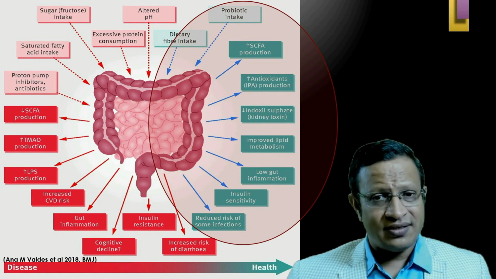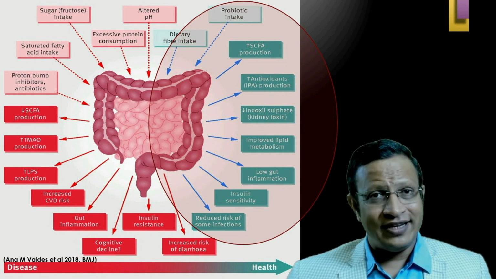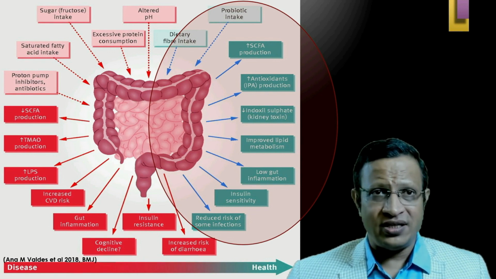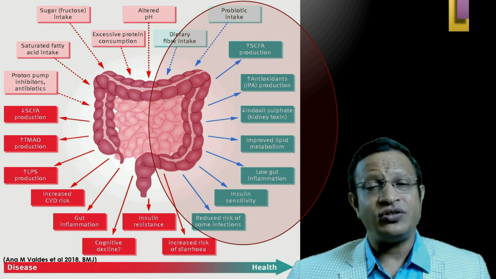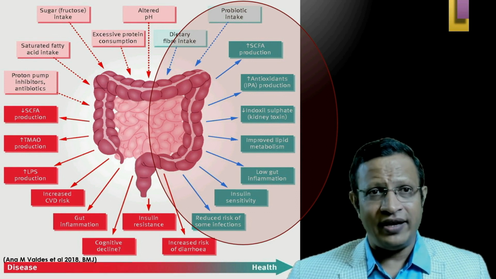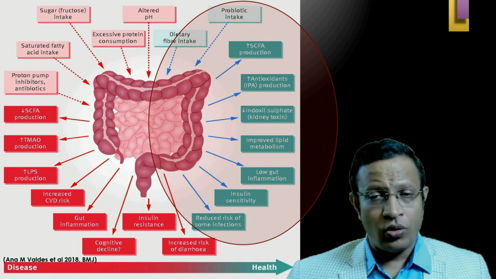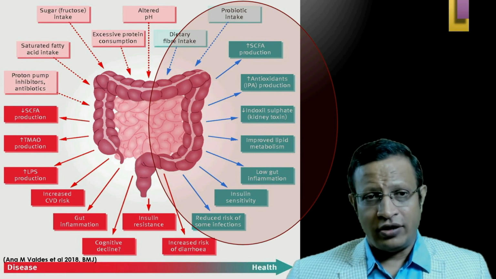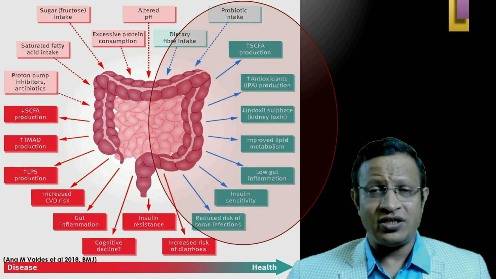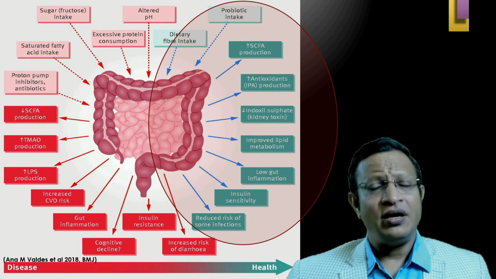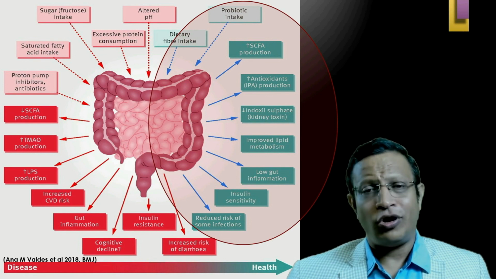What are those diseases? At the end, you can see there is altered pH in the gut, which leads to excessive protein consumption and also excessive sugar intake, excessive saturated fat intake, proton pump inhibitors, and antibiotics, which play a crucial role, and short chain fatty acids are decreased, and various other changes occur, which lead to various illnesses like hypertension, diabetes, cognitive decline, and neurodevelopmental disorder.